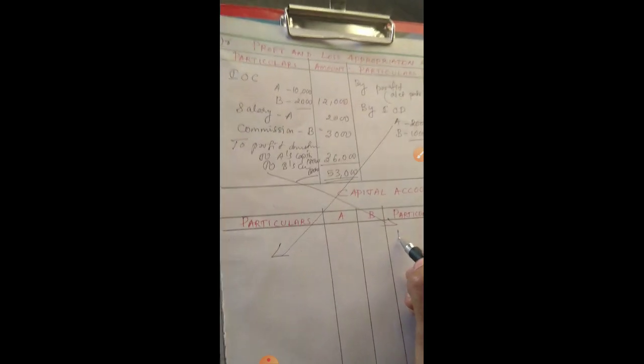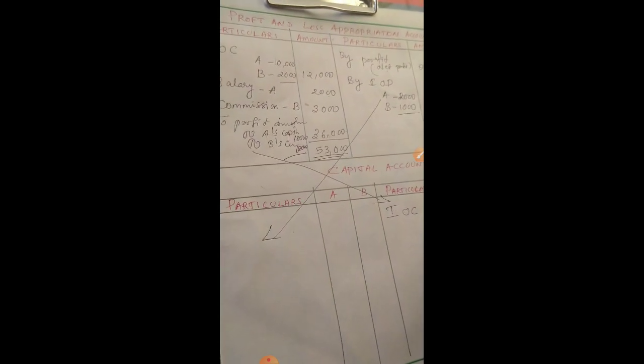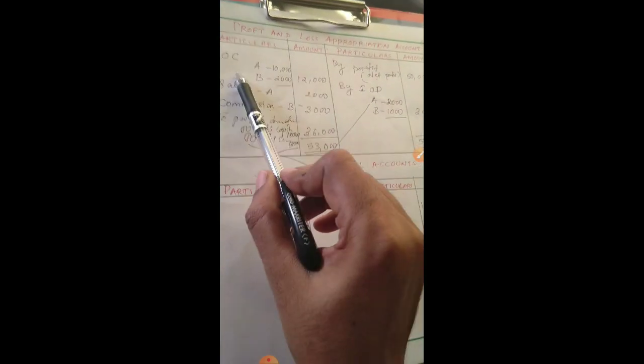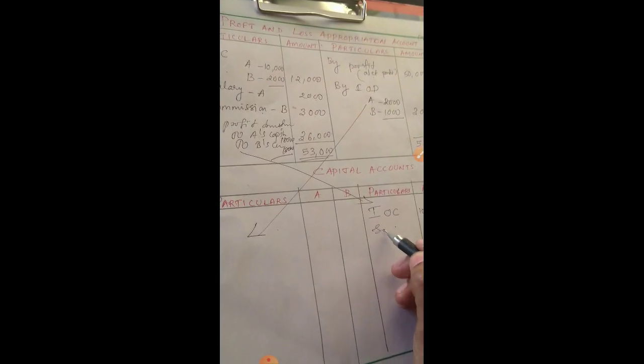Whatever questions we solved, you can check it there. Interest on capital will go to the credit side, so 10,000 and 2,000. Whenever partners receive any amount from the firm, it will be credited. For the business, it is paying, so it is assumed like an expense.